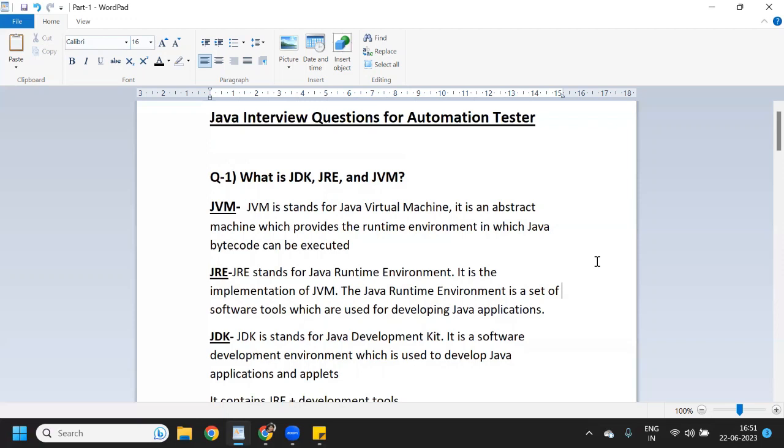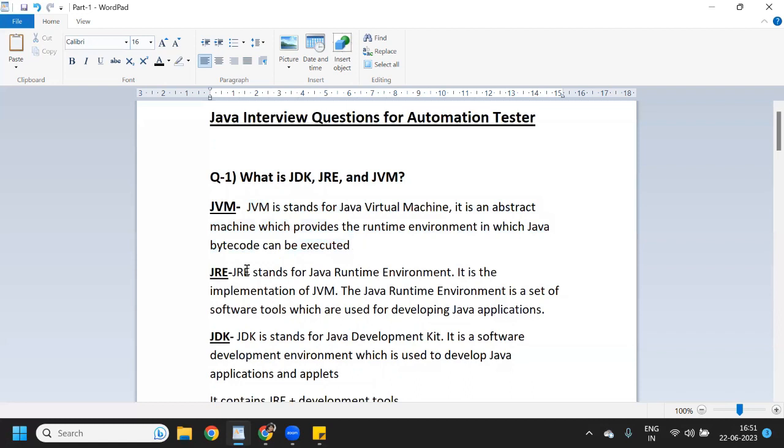So what is JDK, JRE and JVM? Basically, JVM stands for Java Virtual Machine. It is an abstract machine which provides the runtime environment in which Java bytecode can be executed. So this is the definition which I have written here. You can read it out.